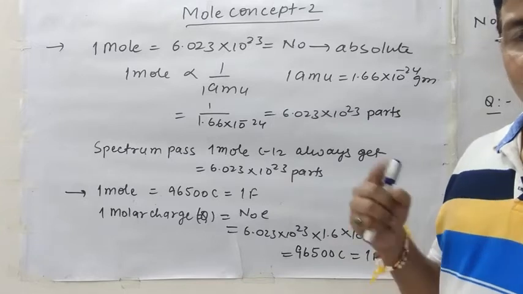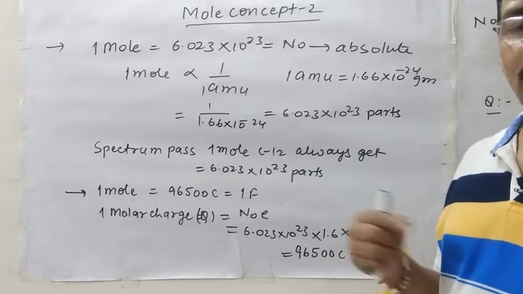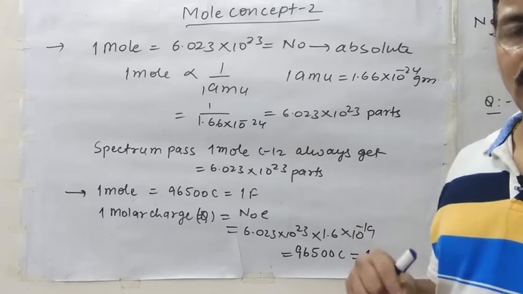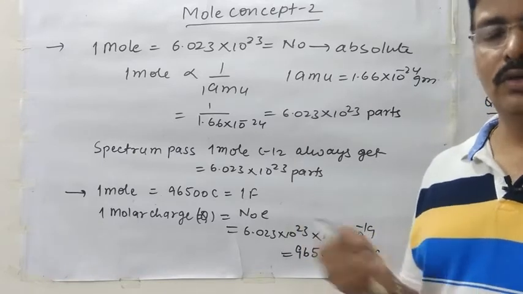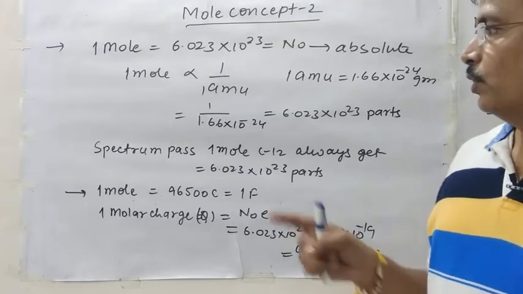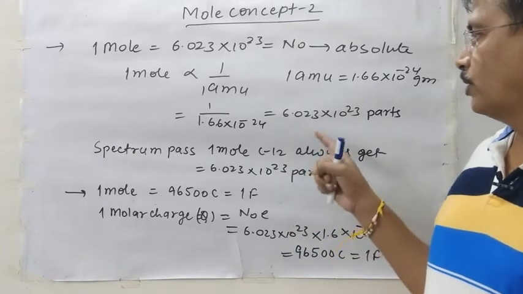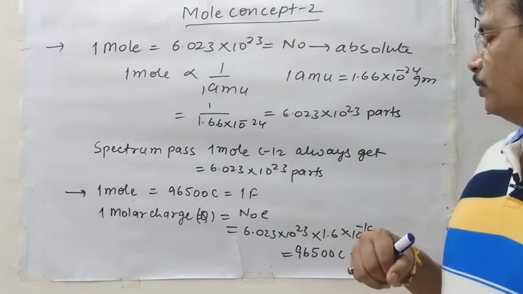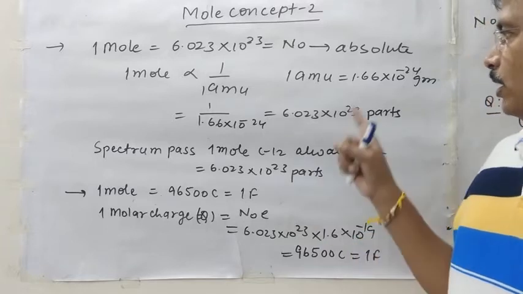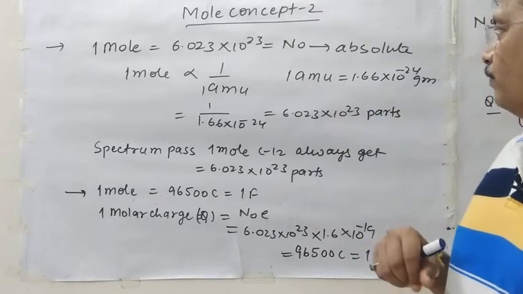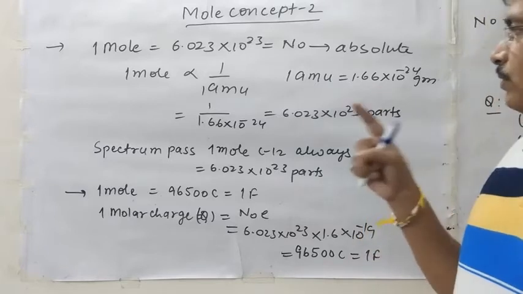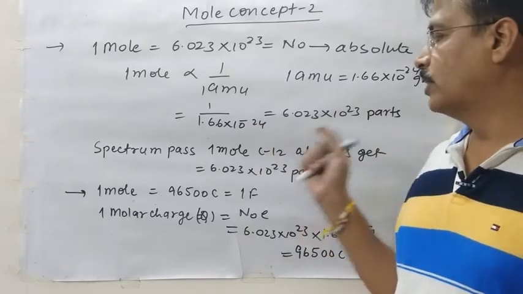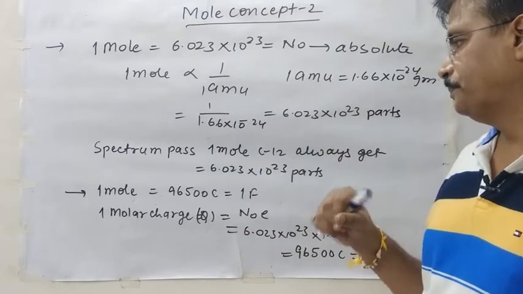Clear? 1 mole is also called 1 gram atom if we are talking about atoms. If we are talking about molecules, then this is called 1 gram molecule. Clear? So 1 mole is equal to 6.023 into 10 to the power 23 particles. Here we calculated with the help of 1 AMU, which is 1.66 into 10 to the power minus 24. In this way we get how 1 mole is equal to Avogadro's number.